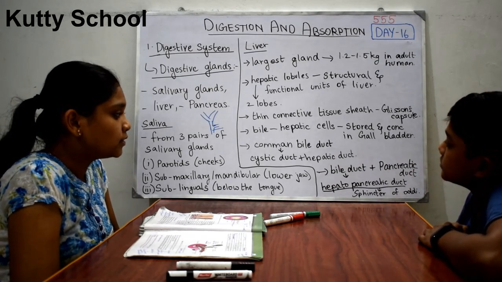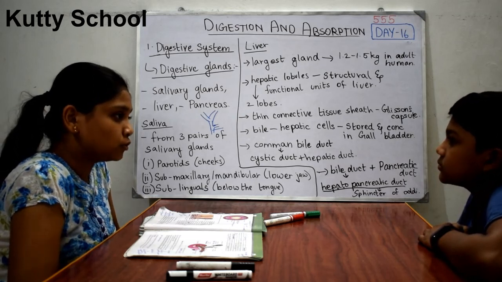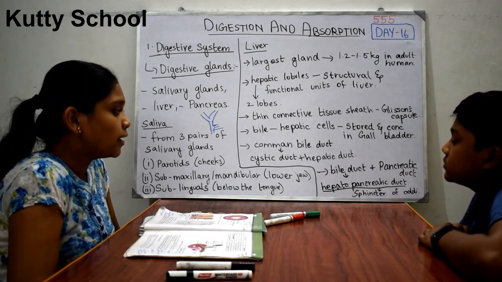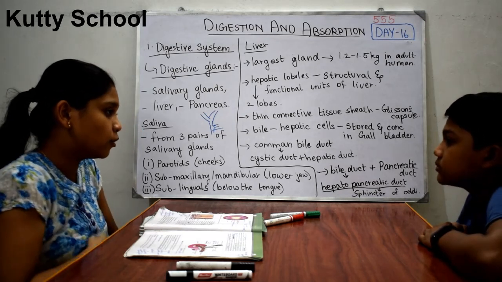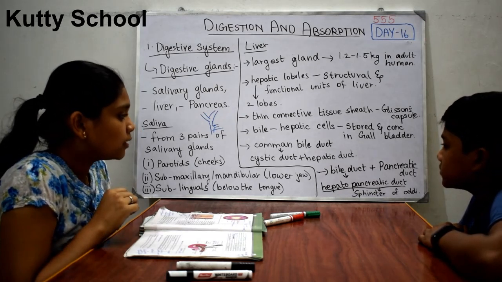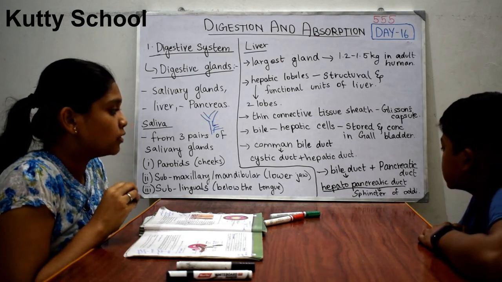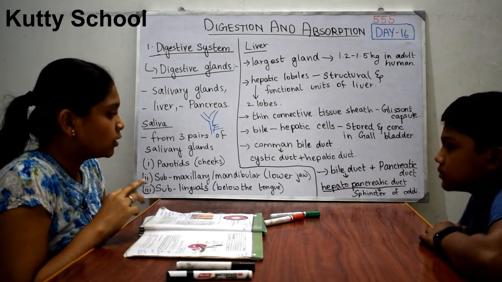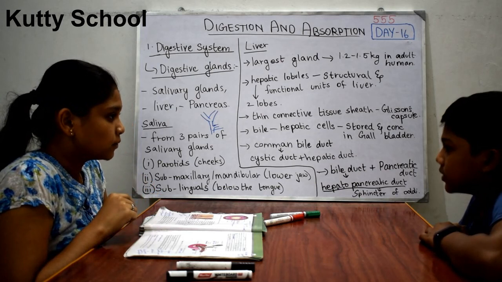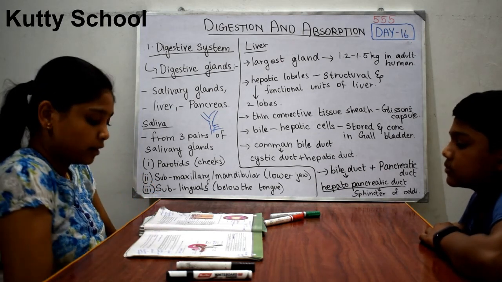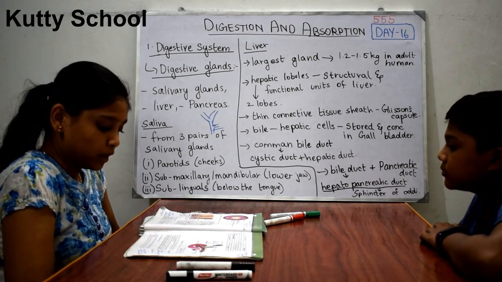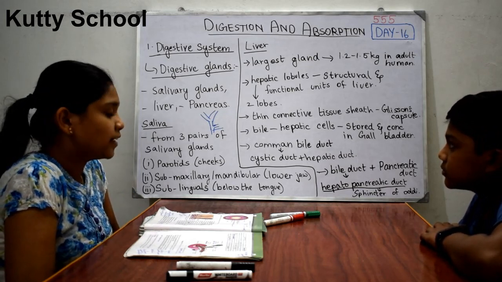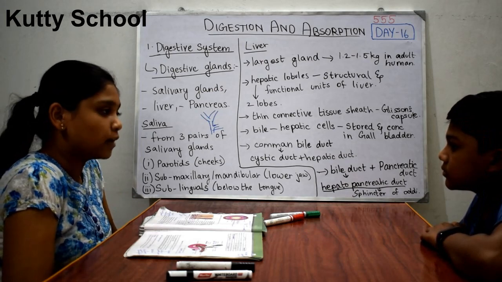Endocrine means the pancreas also releases hormones directly into the blood. Exocrine means it releases substances with the help of ducts. So it is a compound gland, and it produces various digestive juices. Okay. So next we will see about the digestion of food, which is our second topic.